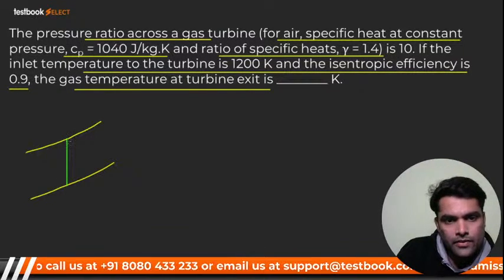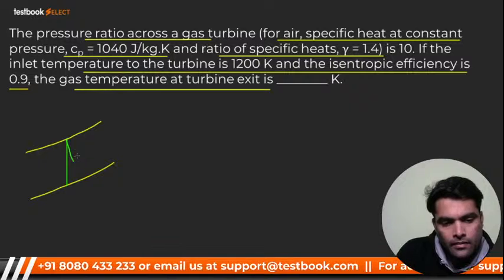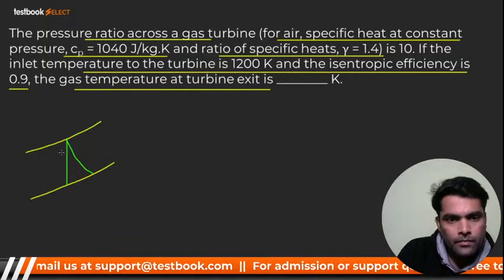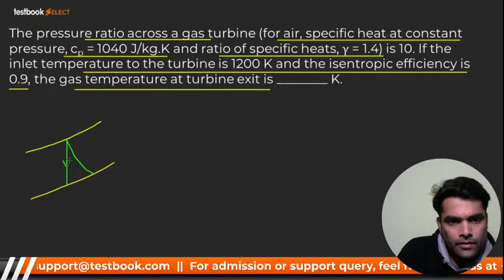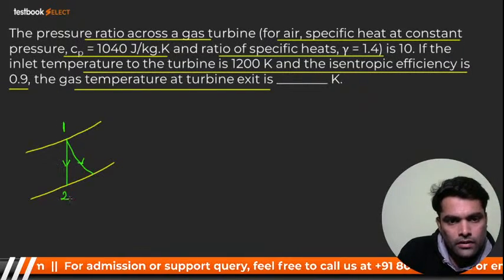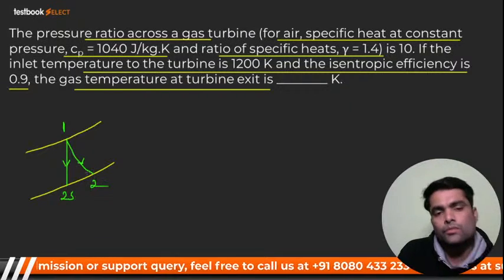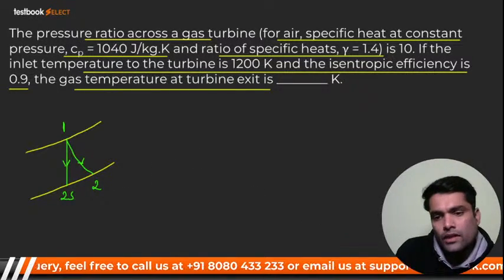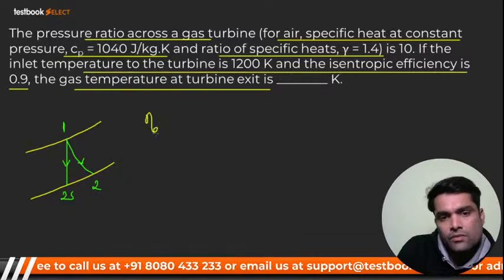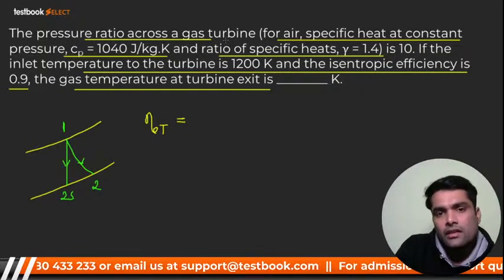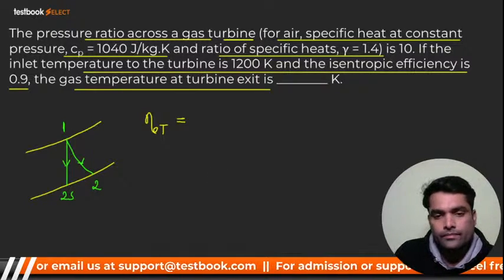It is isentropic expansion. You know that, right? It is your isentropic, it is your actual. This is 1, this is 2s, and this is your 2. First of all, I want to tell you, isentropic efficiency means what? For a turbine, because they have mentioned turbine right now.